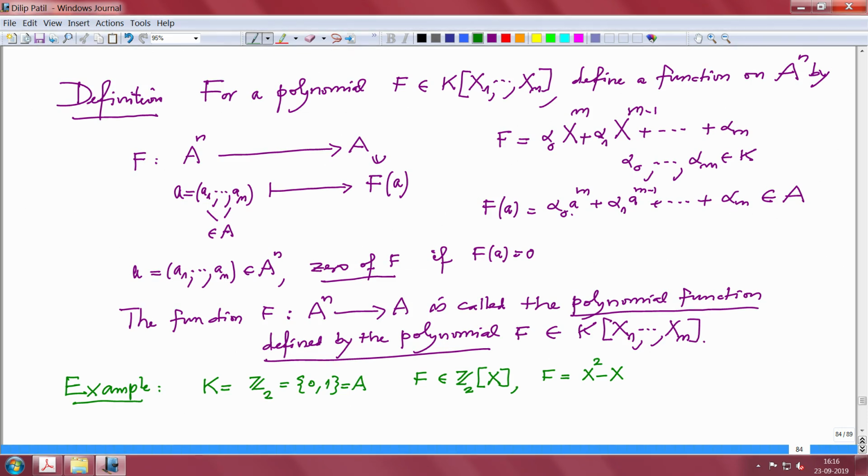A is also equal to that. You can take any algebra. But now, what is the function? The polynomial function f, from a power 1, n is 1. So a to a. What is the map? Where does any a go? Any a goes to a square minus a. But a square minus a is a times a minus 1. And where is a varying? A is either 0 or 1. So this f is actually identically the 0 function. F is the 0 function.